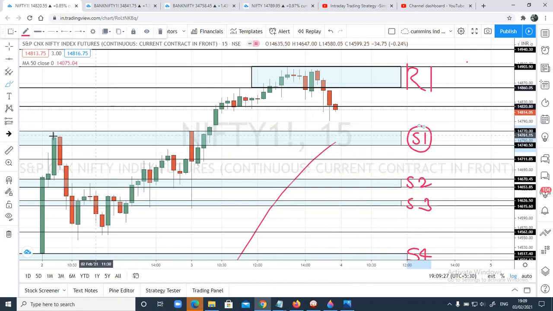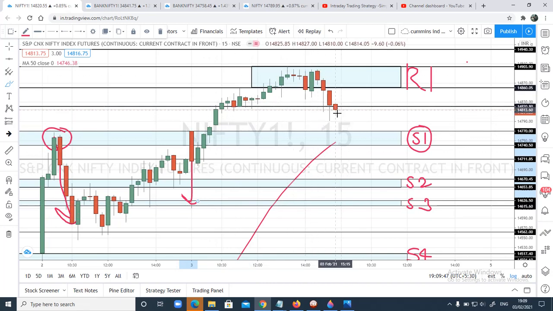The reason is we had seen previously a fall from this level on 2nd February, and today as well price gapped up and it sustained this level, and then there was a quick fall on the downside, but later the prices got rejected from this lower level. It broke today's high and started moving up.